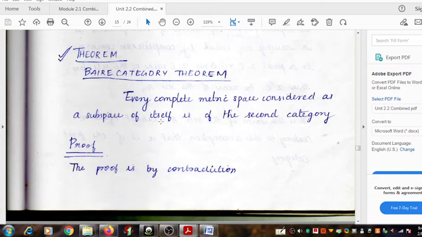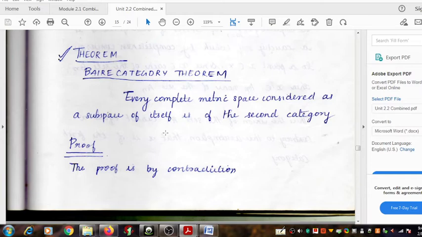Open balls and nowhere dense sets actually lie at opposite poles. They have entirely different characteristics. One cannot accommodate the other. That's the important distinction between a nowhere dense set and open sets or open balls. By recalling this property, let's begin the proof.